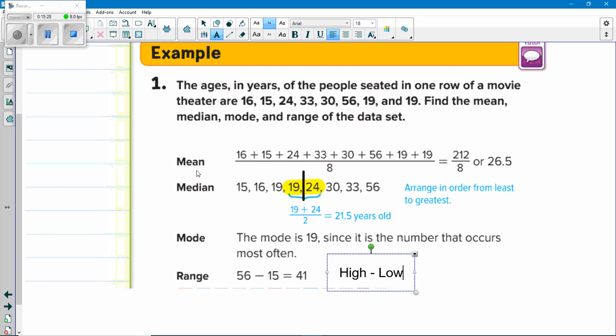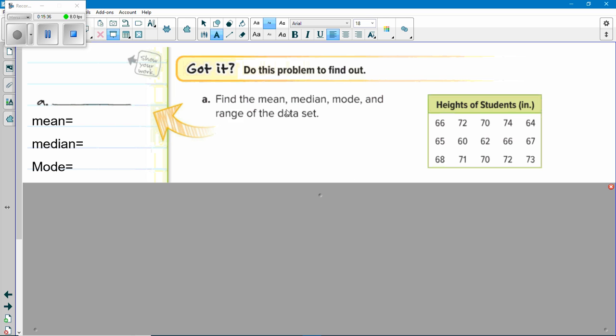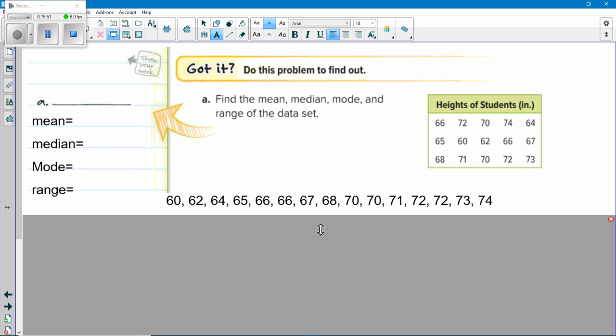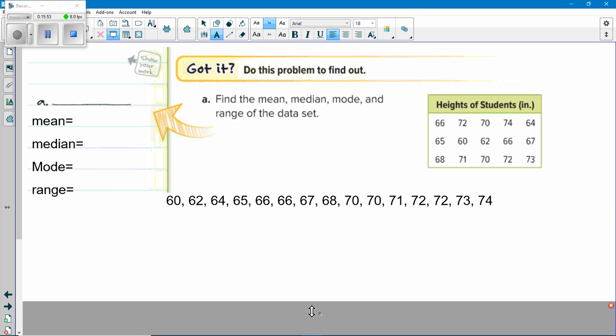Okay? So now, if we go a little further down, they give us one to practice on. Take a look a little further down. Find the mean, median, mode, and range of this set of data. Now you could add all these heights of students in inches together and divide, but you're going to have to do median and look for mode, so you might as well put them in order. Luckily for you, they're in order. And I can tell 3 by 5, there's 15 numbers in this set.